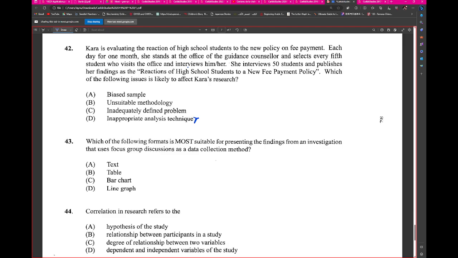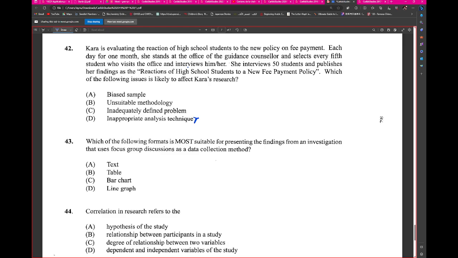If it is a fee payment policy generally, right, then it should be B as the answer, right? If it's a fee payment policy for her school specifically, then it should be C. I don't think it would be a biased sample because she's looking for high school students, and it is indeed high school students that she's looking for. Okay, I would think it's regarding the school, but I guess somebody else could think something else. But since that's unclear, go ahead.